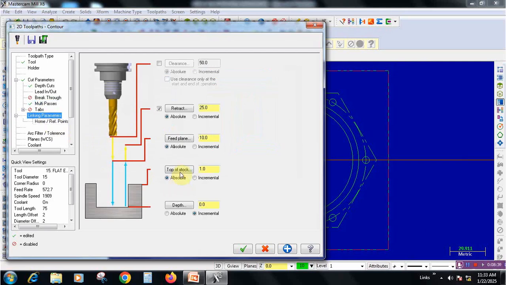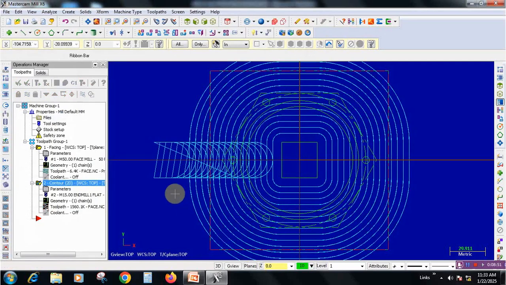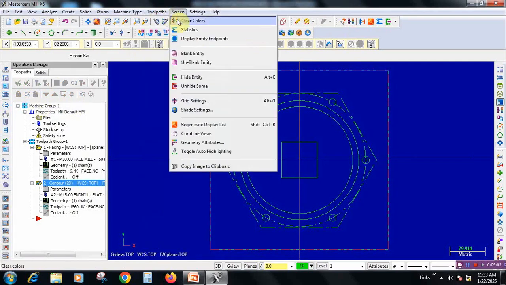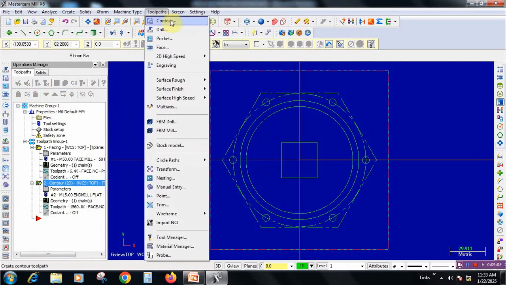Go to linking parameters, make all absolute, and then this will become 0, and this will become minus 10. And go to the apply icon and give it OK. Now we have completed the first contour milling. Remove the lines and go to tool path. Once again select contour milling.